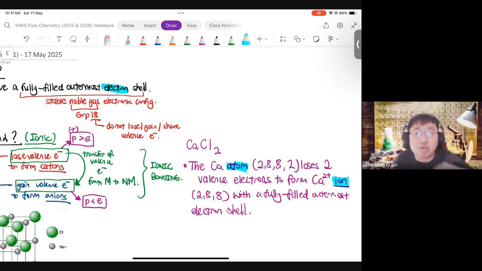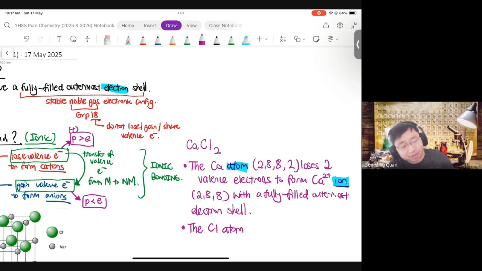This is why you notice that whenever you explain things, you will get marks deducted because you're not using the right word. Atom is what you started with, 2,8,8,2. Ion is the charged particle that is formed after the valence electrons are lost or gained. Okay? So different terms mean different things. It's very important to realize this.